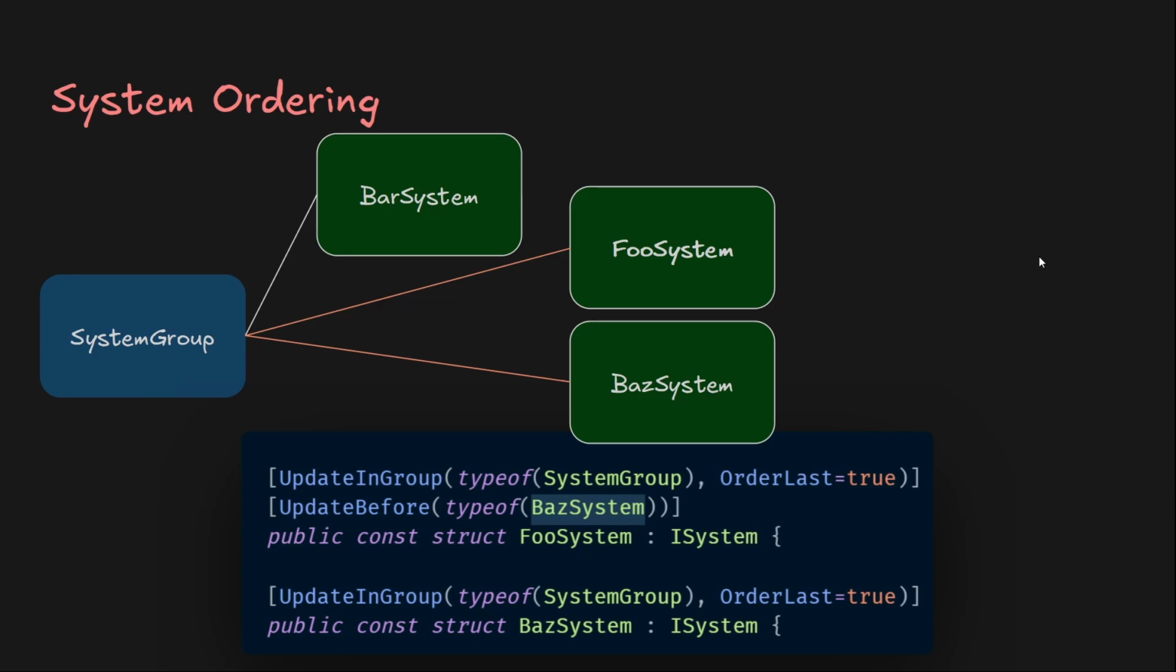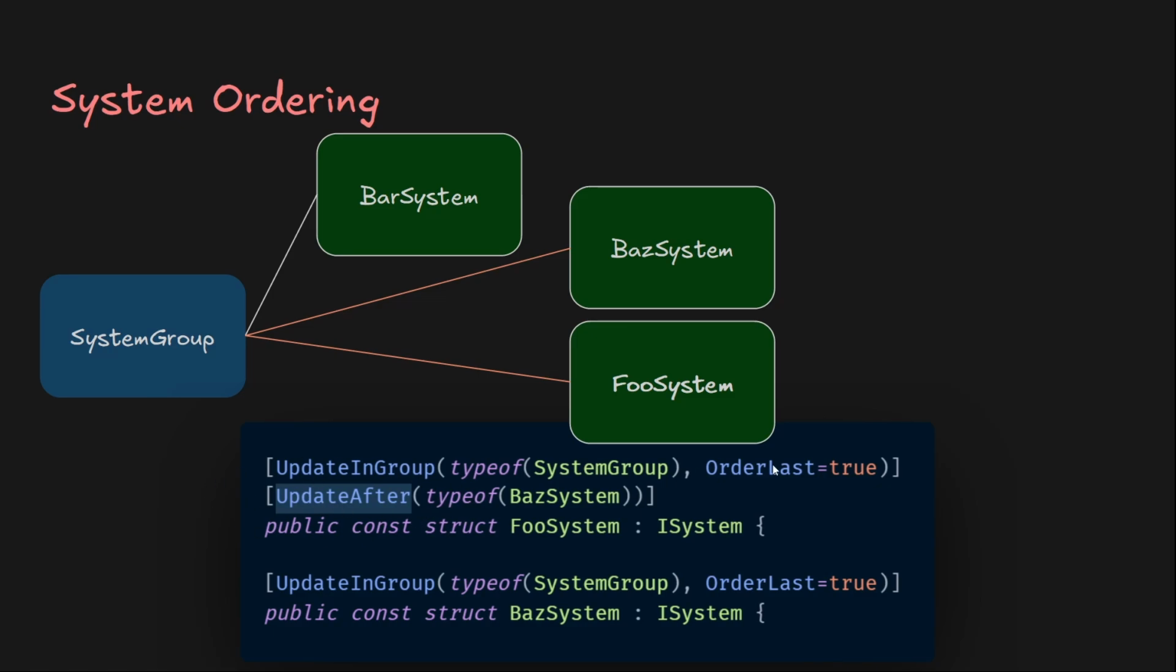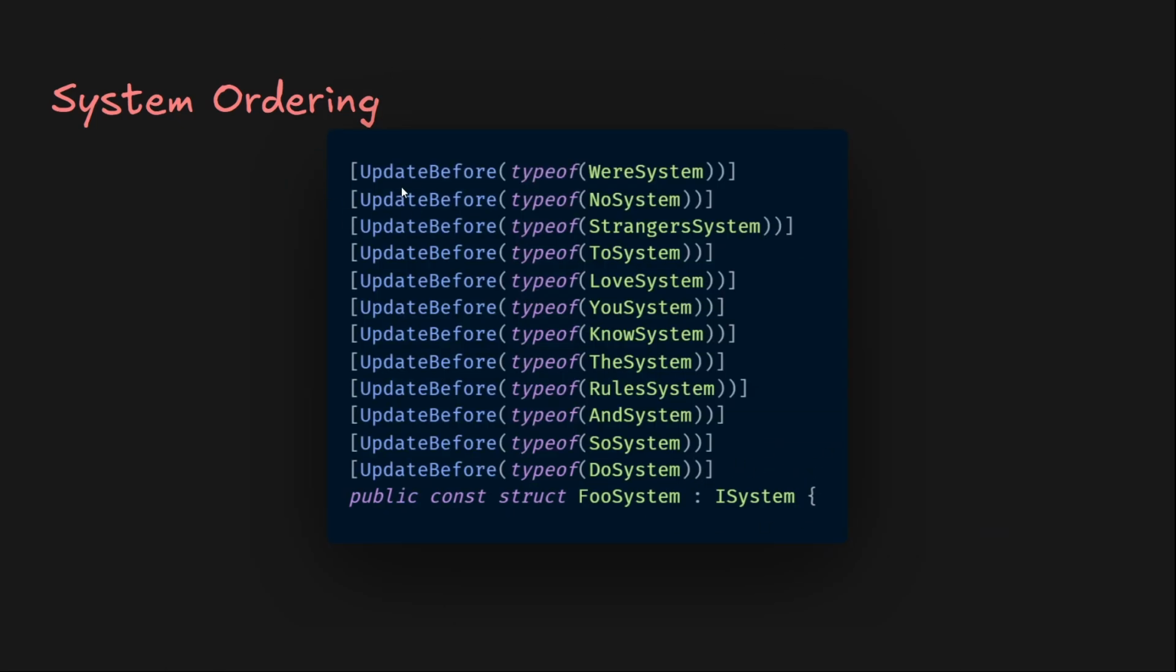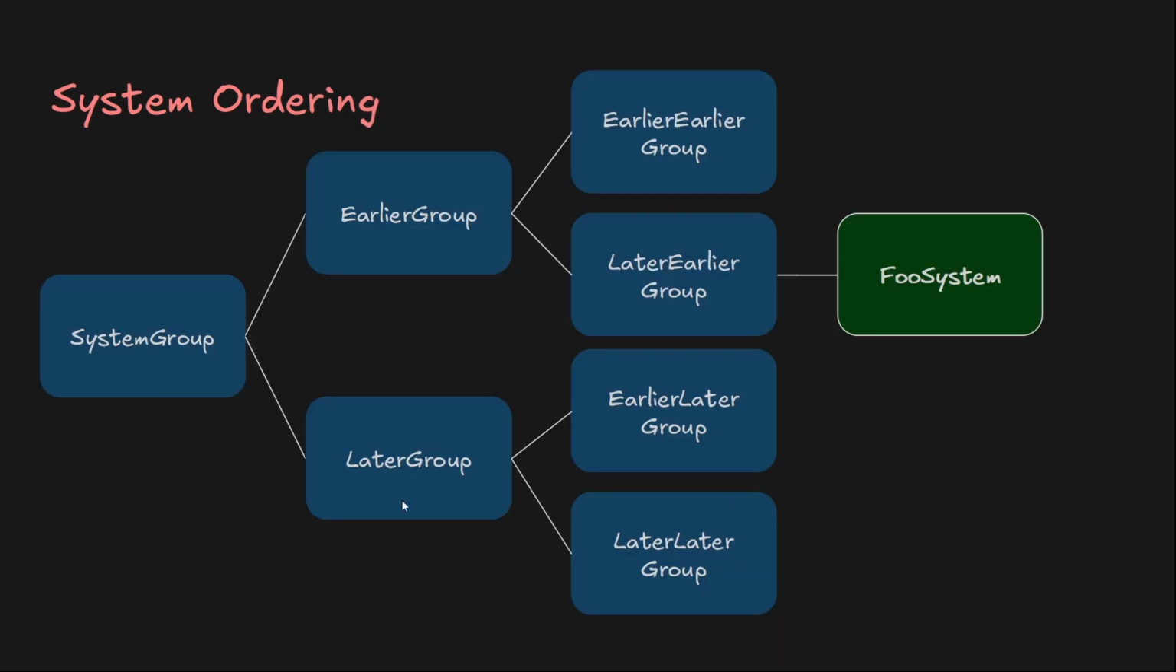You can also use the UpdateBefore attribute to make a system run before another system, or the UpdateAfter attribute to make it run after another system. There are also OnCreate attributes, which do the same but for creation times. However, you can only do this if they're both in the same system group and have the same priority brackets. So this would not work. You can have as many UpdateBefore and UpdateAfter attributes as you want. System groups are also systems, so you can nest them and order them as you like, as long as this makes it easier for you.